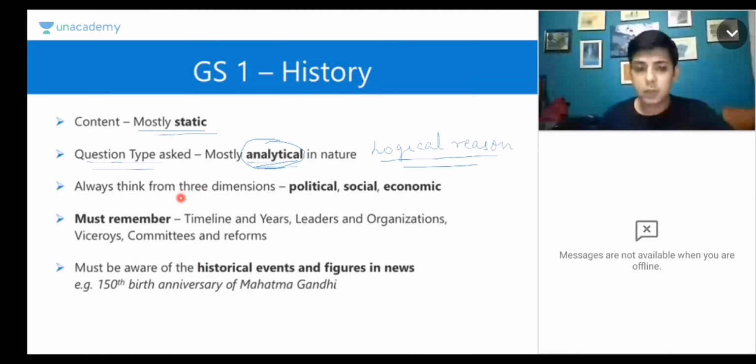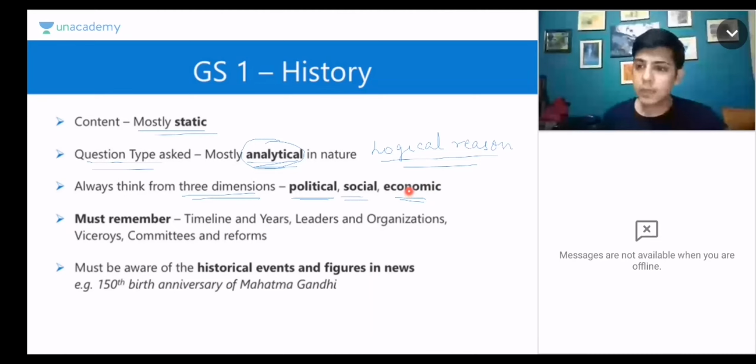So in history, it is very important that you always think from three dimensions. Very, very important: political, social, and economic. This is very important, because what happens at times is that we fail to understand the issue from these three dimensions. So whatever you are reading, be it the freedom struggle, be it post-independence India, world history, try to think from these three dimensions. It is very essential, because if you look at each and every decision, for example, the British took, it had these three types of impacts. You will agree with me.